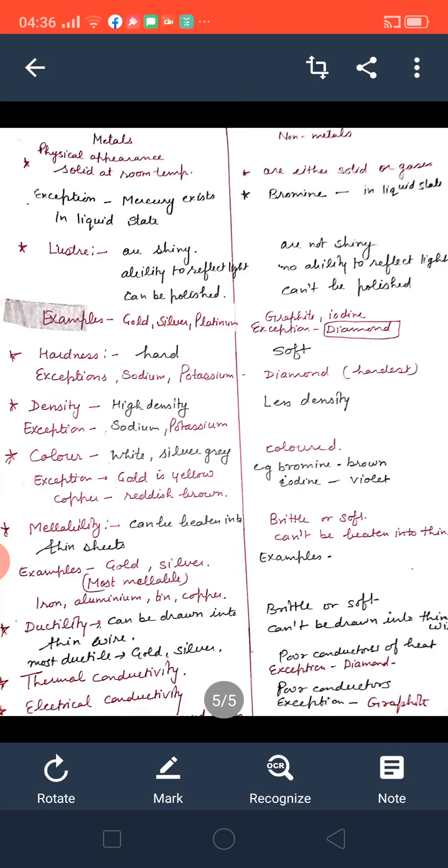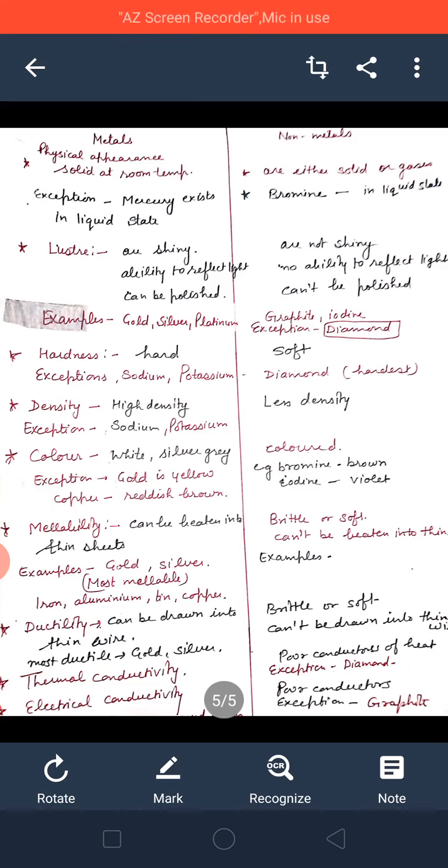Non-metals are colored, but some are non-colored. Bromine is a brown liquid. Iodine, you can see, doctors use iodine when you get wounded. So the doctor applies povidone iodine on your wound. What is the color of that povidone iodine? Who will tell? Violet color. Yes, very good. Whereas nitrogen and oxygen are colorless gases. Understand?